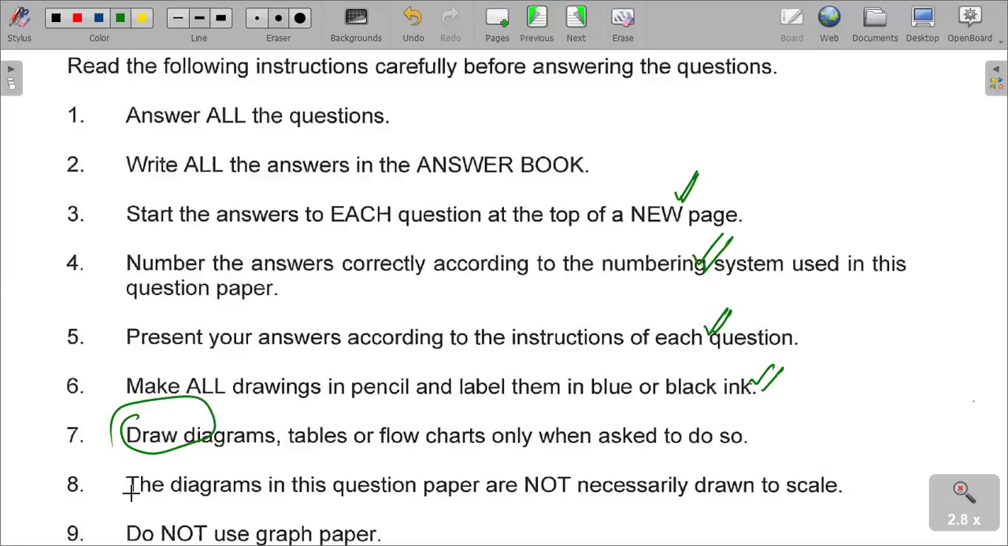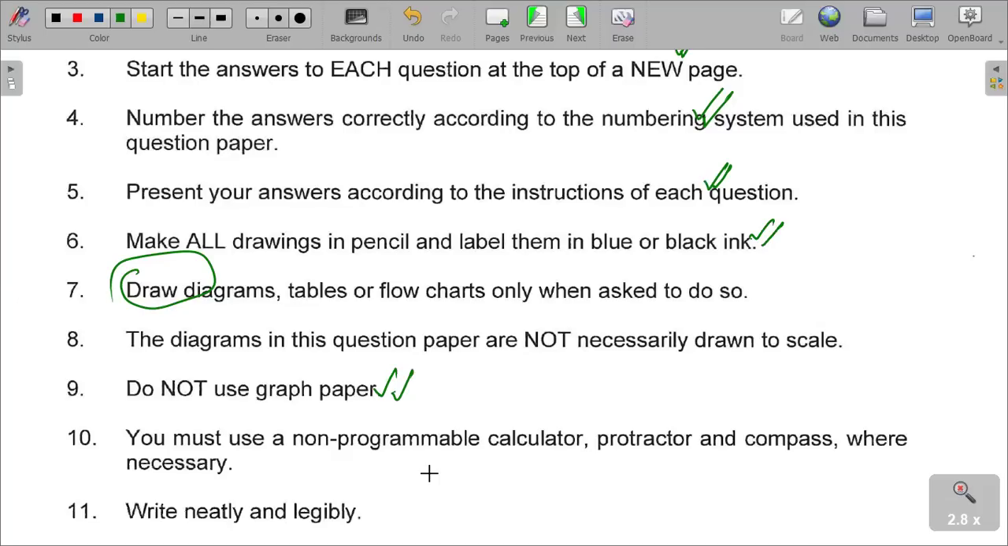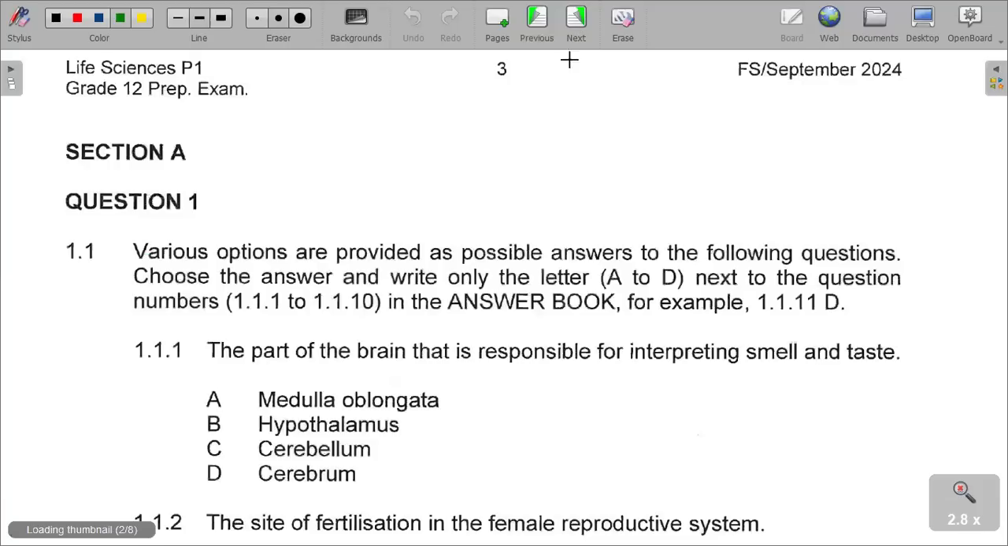The diagrams in the paper are not necessarily drawn to scale. That means there is no scale used in the diagram. Do not use graph paper; if there are graphs that you need to draw, you are supposed to draw them within the answer book that you are given. You must use non-programmable calculators and write neatly and legibly. Those are the instructions. Please take note of them and don't make mistakes as we go for our national final exams. Let's quickly go to our questions.